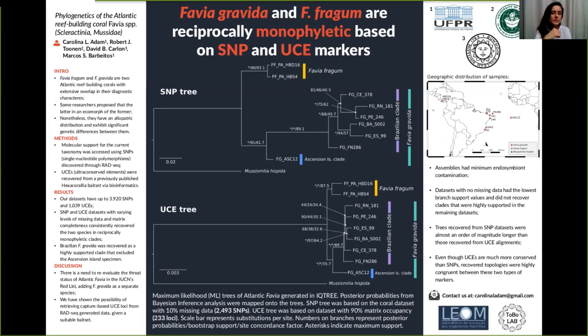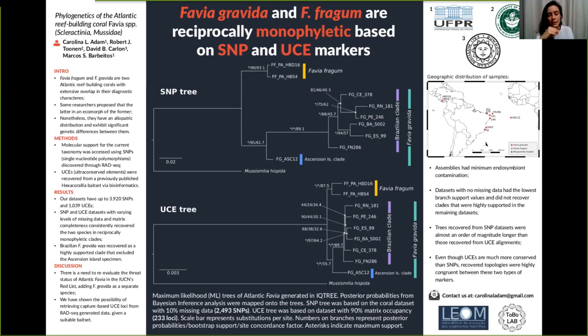Here we use high-resolution genetic markers obtained through the ezRAD sequencing protocol to assess the molecular support for the current taxonomy. We sampled Favia fragum individuals from Panama in the Caribbean and Favia gravida individuals from the entire Brazilian distribution, and also one individual from the mid-Atlantic island of Ascension.